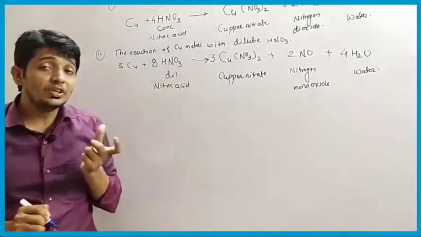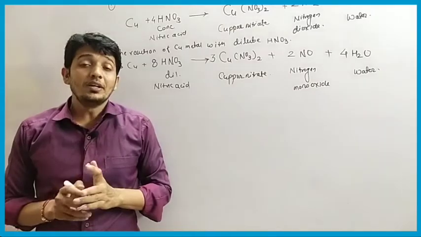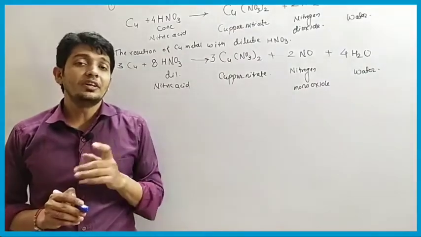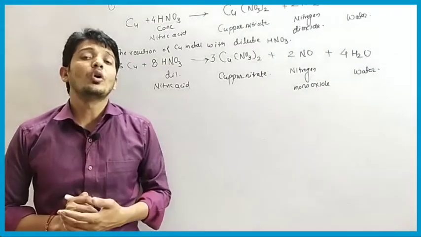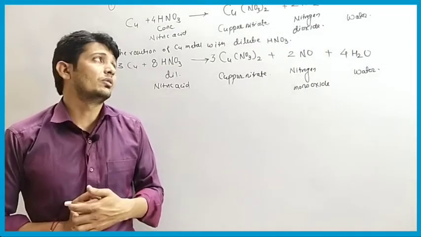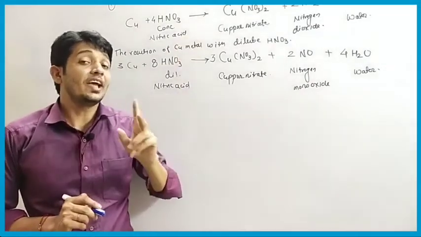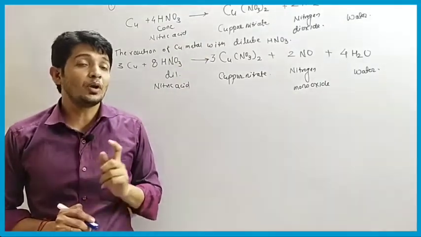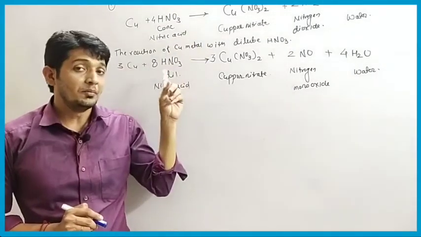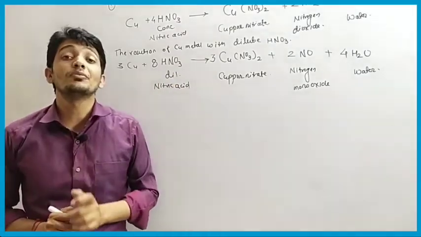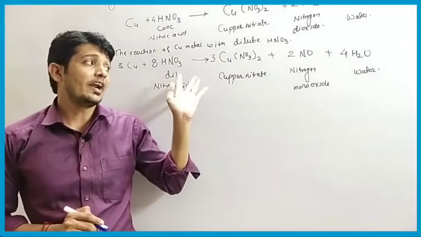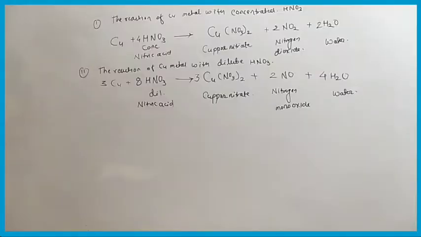Okay, so this is the way metal reacts with acid differently when we use dilute nitric acid or concentrated nitric acid. Okay, so write down this reaction, and these reactions are very important because the same acid but with different concentration, when reacting with the same metal, reacts differently. Okay, so write down this reaction.